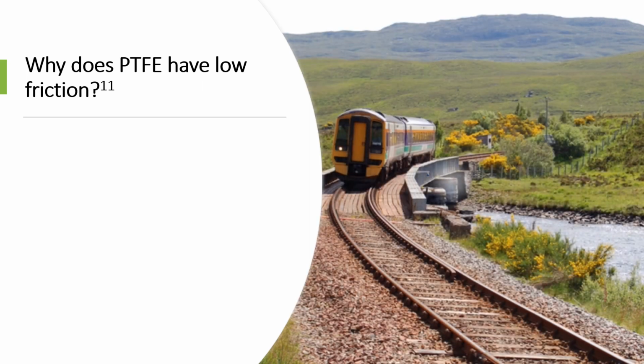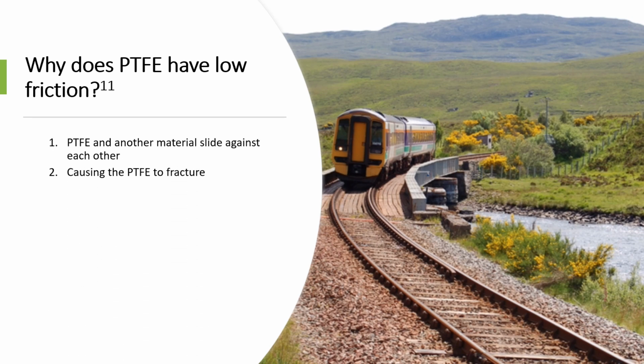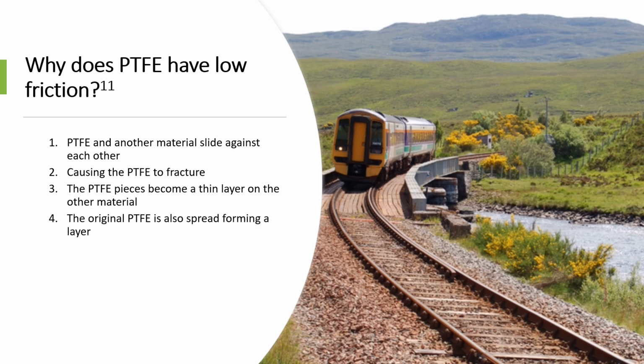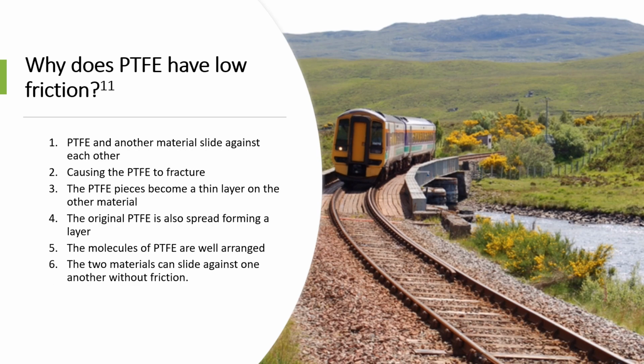As discussed previously, PTFE has low friction as there are strong carbon-fluorine bonds, meaning that intermolecular forces do not form with other molecules. The process of PTFE being low friction is observed through how PTFE and another material slide against each other, causing the PTFE to fracture. Pieces of PTFE are now shifted to the other material, and further sliding causes the PTFE pieces to become a thin layer on the other material. The original PTFE is also spread, forming a layer, meaning that both the material and the PTFE sliding against each other have molecules of PTFE which are arranged well. Therefore, the two materials can move against one another without friction.